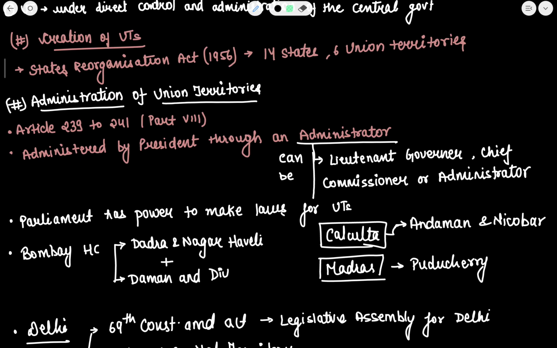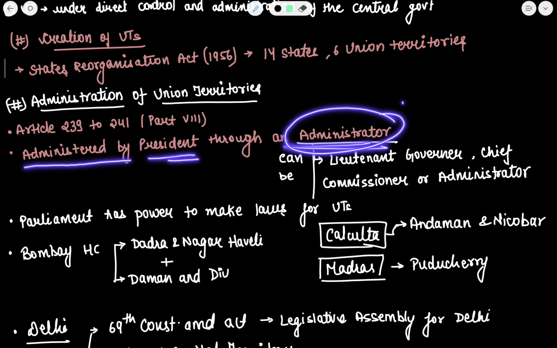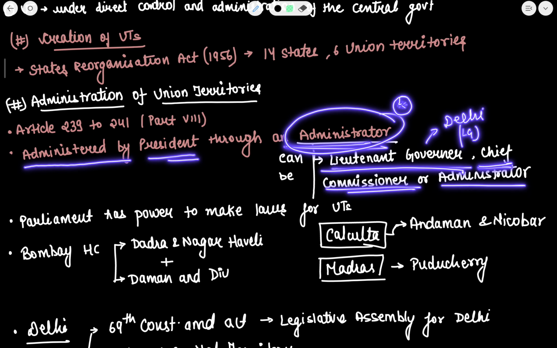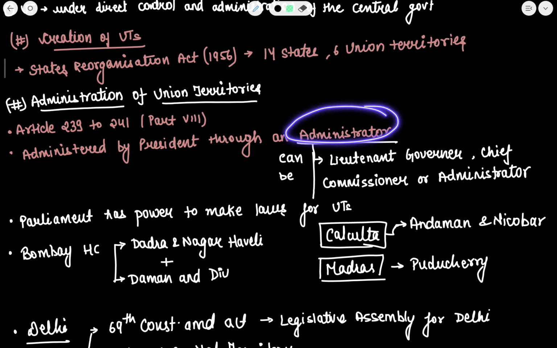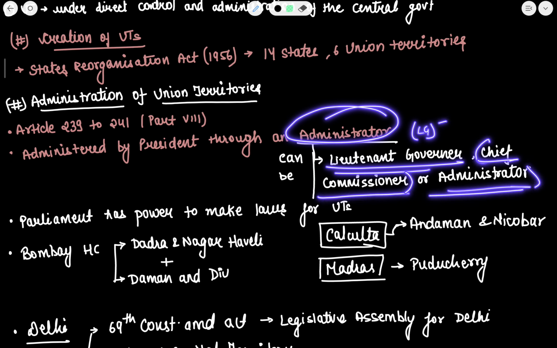First of all, the administration of Union Territories is mentioned under Part 8 of the Constitution, in Articles 239 to 241. These Union Territories are administered by the President through an administrator. This administrator has three names that can be given: Lieutenant Governor, Chief Commissioner, or Administrator. Lieutenant Governor, you may have heard in the case of Delhi, there is an LG there.